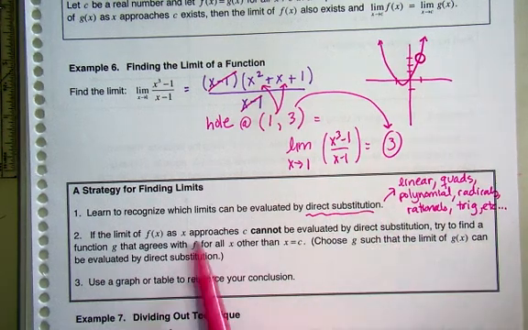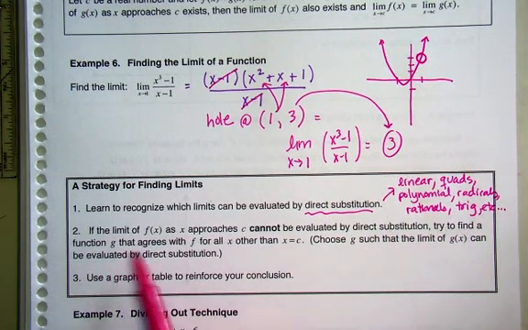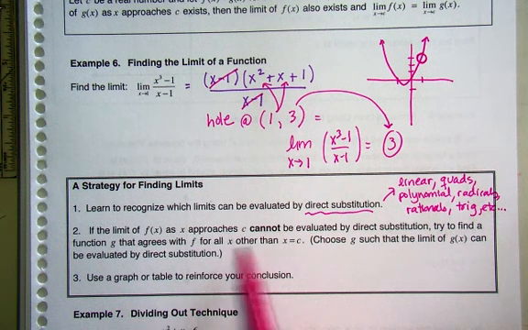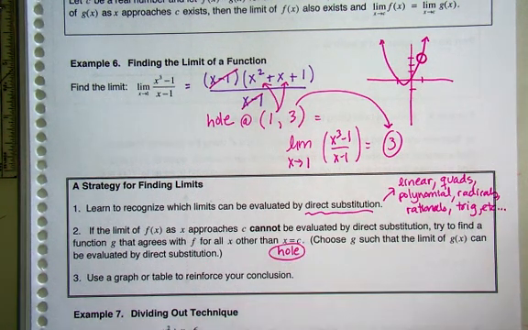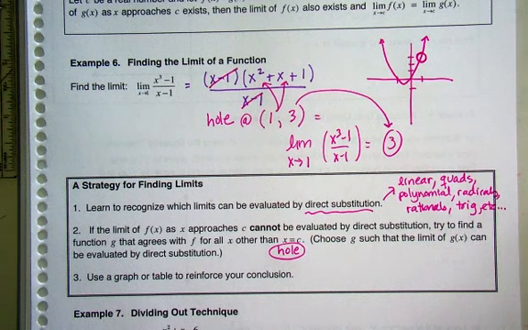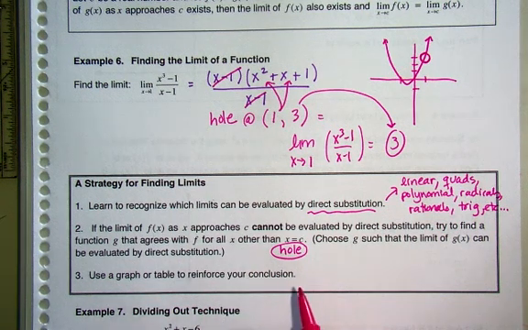If the limit cannot be evaluated by direct substitution, try to find a function that agrees with everything except at c. This is the whole idea, right? So when it's got the hole, you just have to find the y value of your hole. And lastly, if you need to, you can always go back to graphing or numerically. So graphing or tables to reinforce your conclusions, okay?